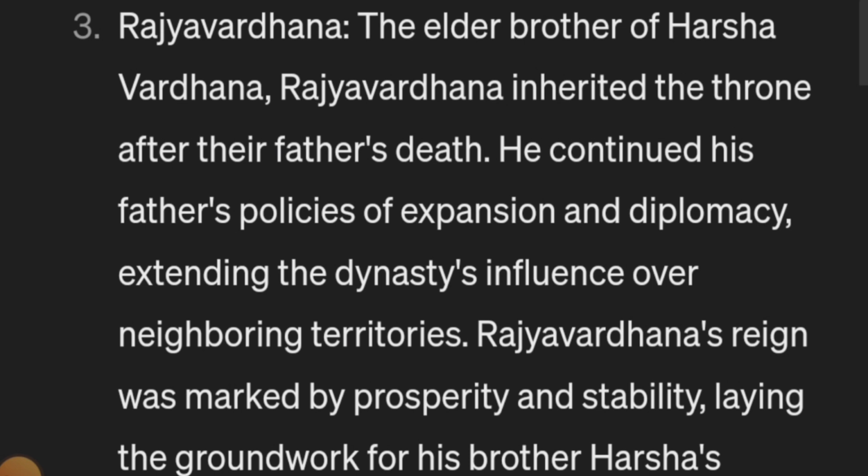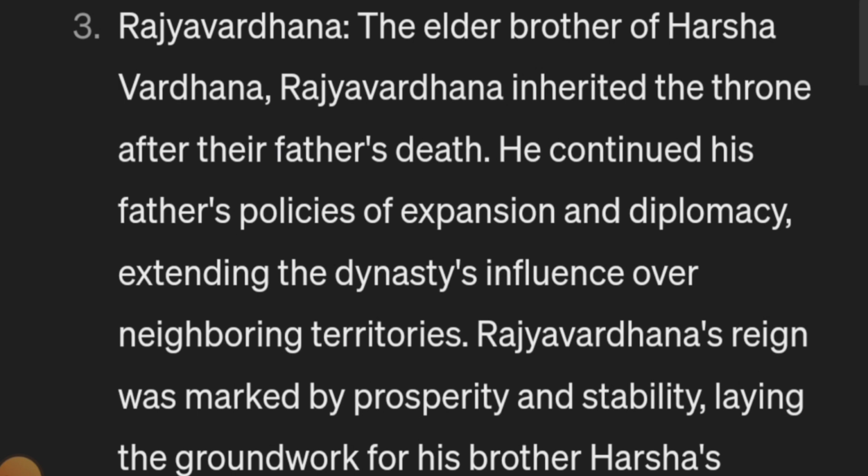Harshvardhan had to ascend the throne. When Rajyavardhan reached the Gaur Empire, Shashank was there ruling. He met him, and Shashank, who had good diplomatic skills, convinced Rajyavardhan that he would submit to him and marry his daughter to him.